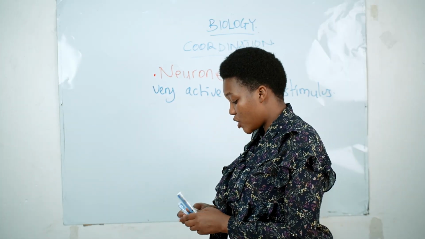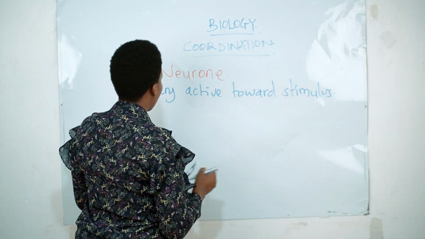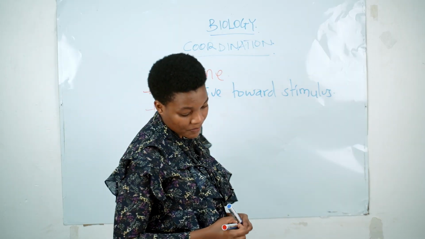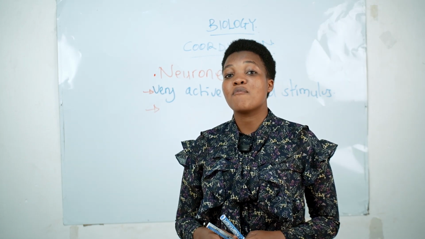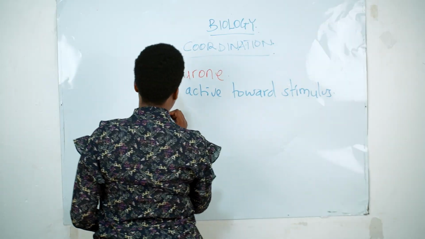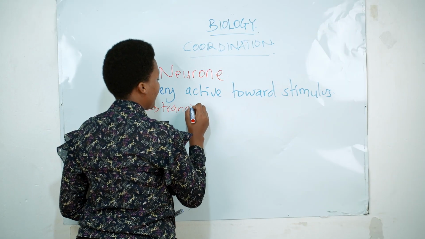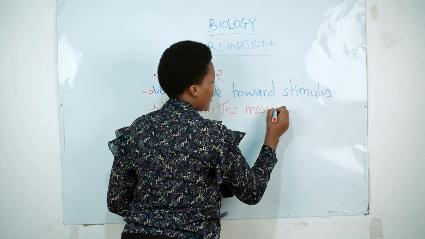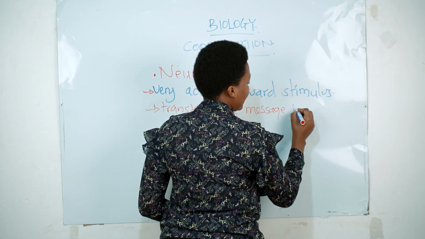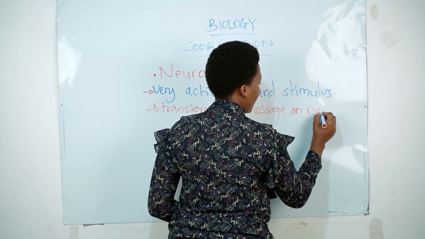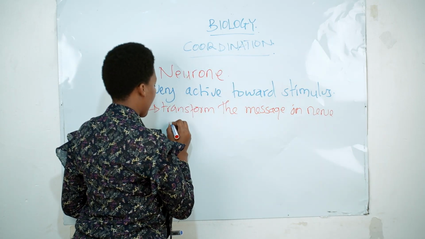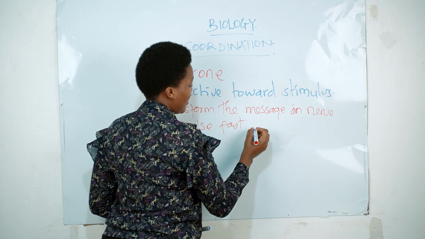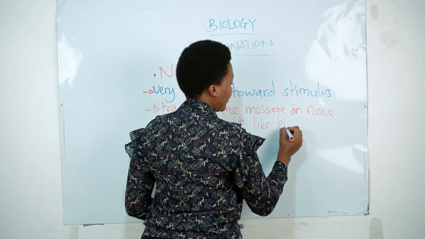But the other character which differentiates the neuron from other cells is that they can transform the message in form of electricity. Okay, transform the message or nerve impulse fast, like electricity.